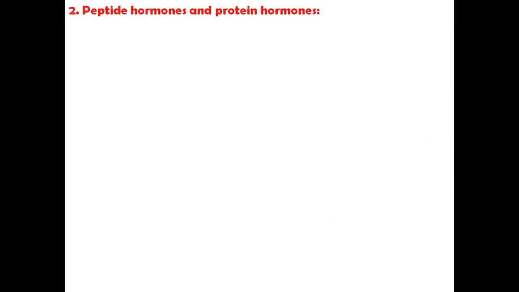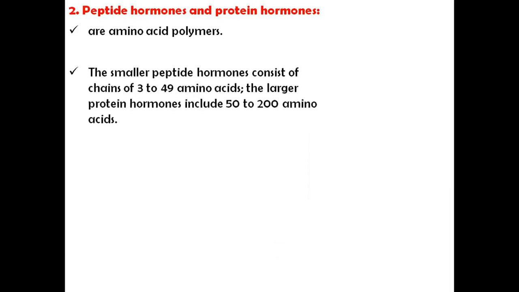Second one is the peptide hormones and protein hormones. The peptide and protein hormones are amino acid polymers. The smaller peptide hormones consist of chains of 3 to 49 amino acids.